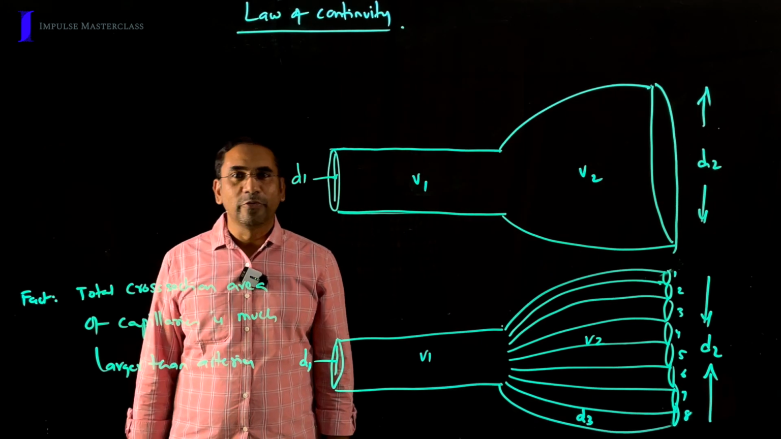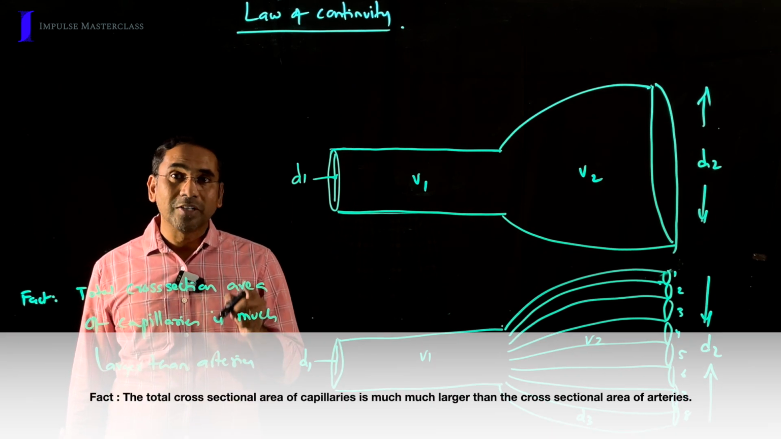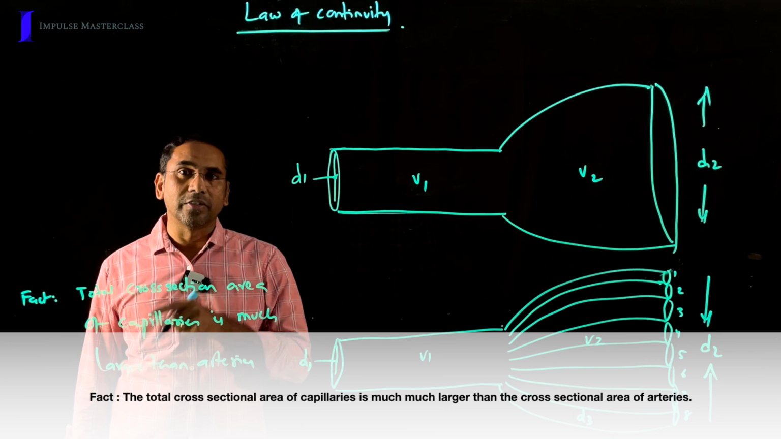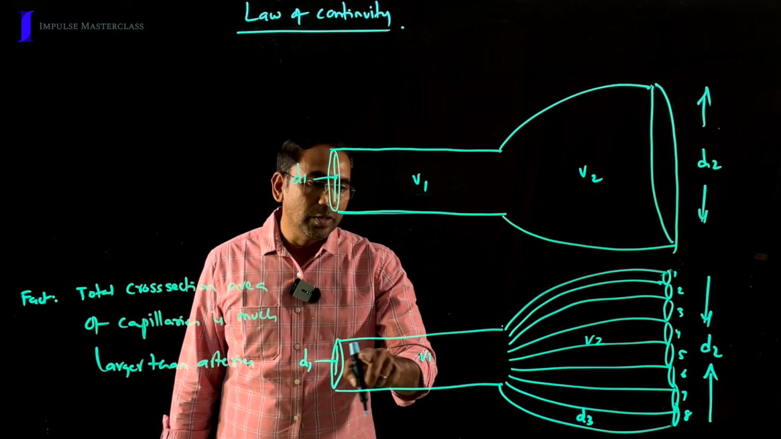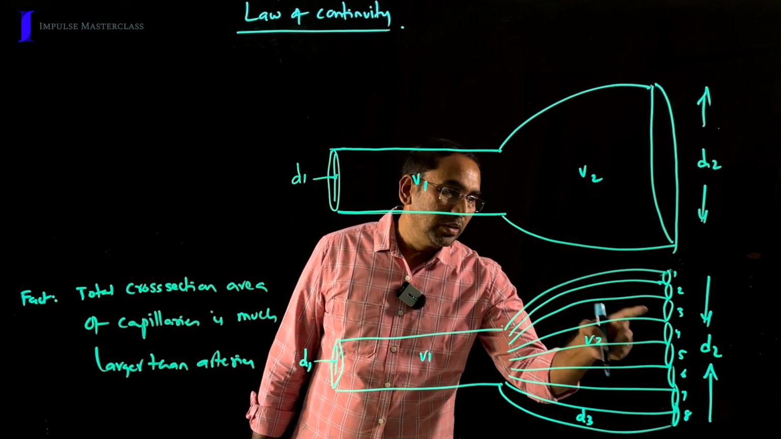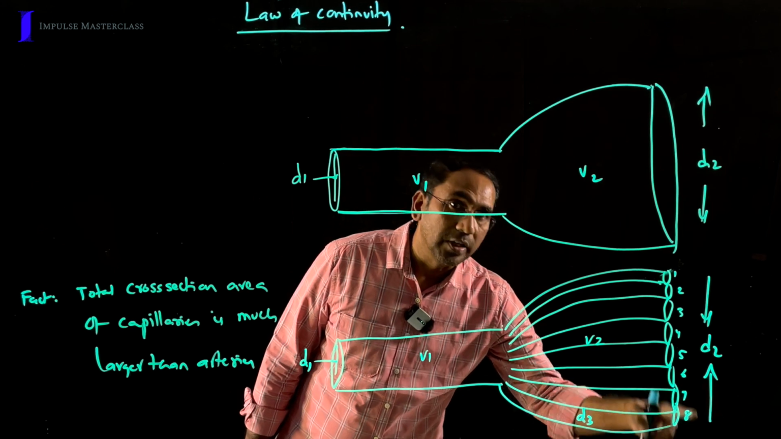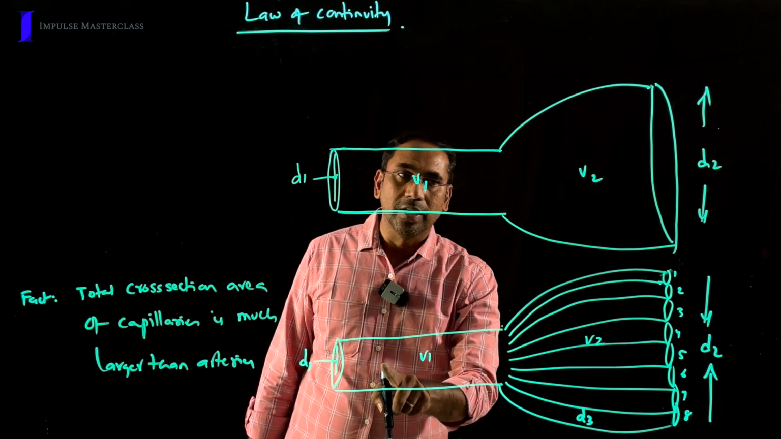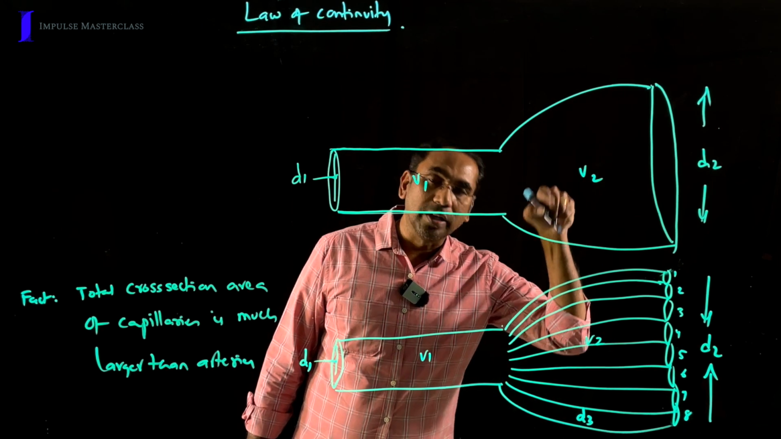Now I'm going to tell you the fact. The total cross-sectional area of capillaries is much greater than the cross-sectional area of an artery. And we apply this fact in this diagram. Just imagine this is an artery and all these are capillaries. The total cross-sectional area of capillaries is much greater than arteries. Hence the flow of blood is very slow, as we already discussed.